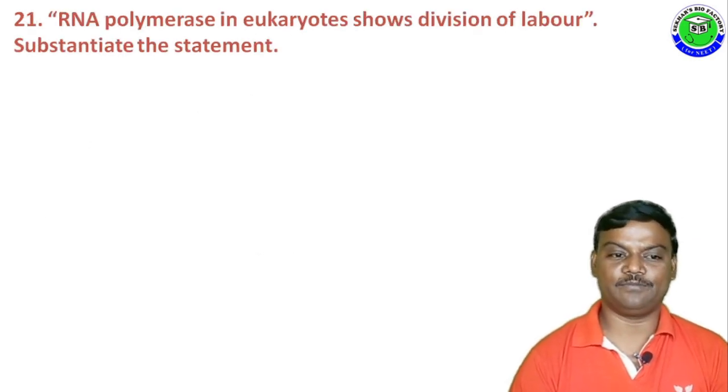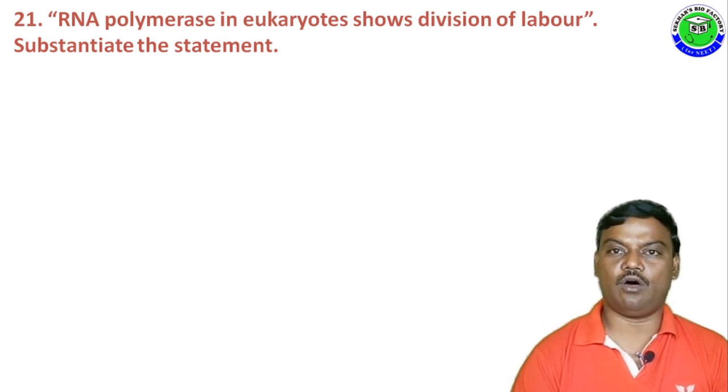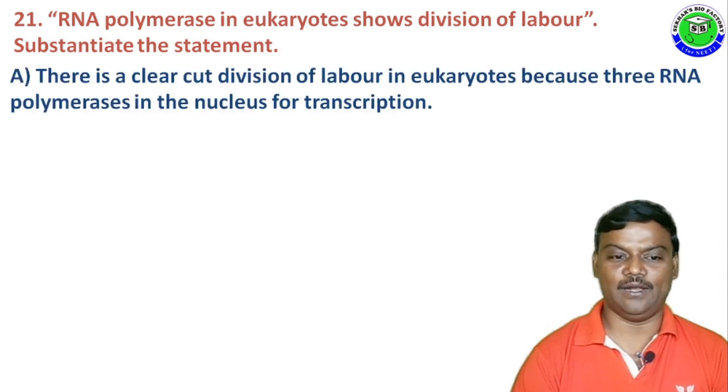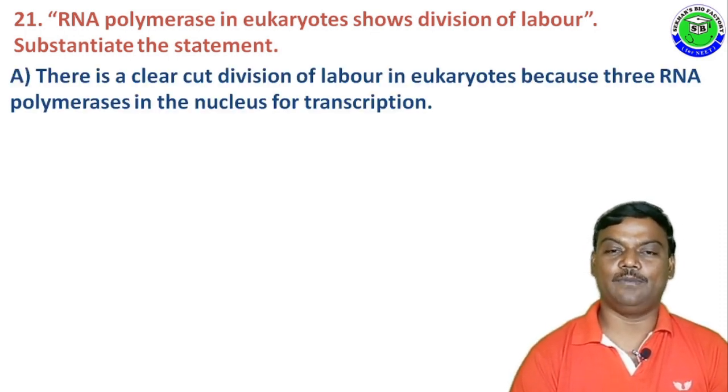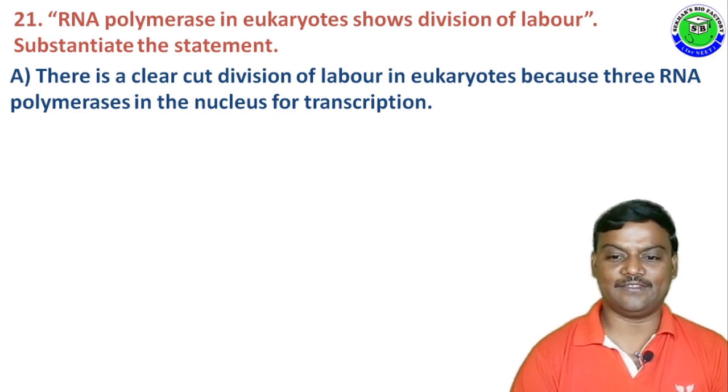Question number 21. RNA polymerase in eukaryotes shows division of labor. Sustain the statement with suitable examples. The answer is: there is a clear-cut division of labor in eukaryotes related to the RNA polymerase enzyme because 3 RNA polymerase enzymes in the nucleus are useful for transcription.